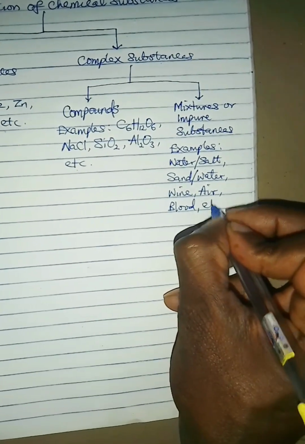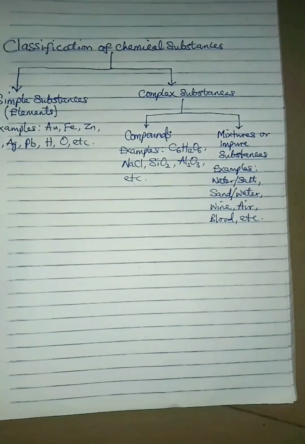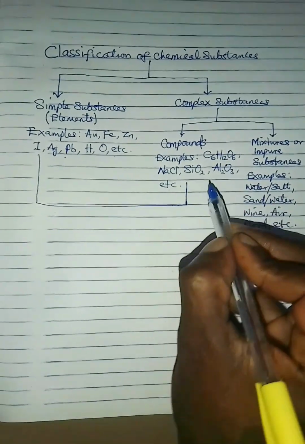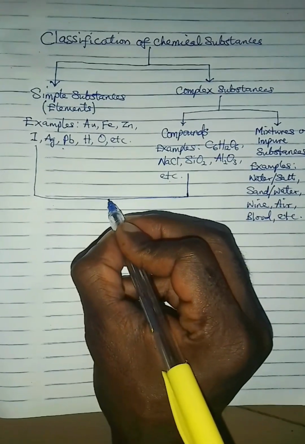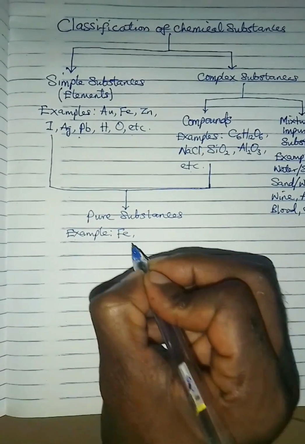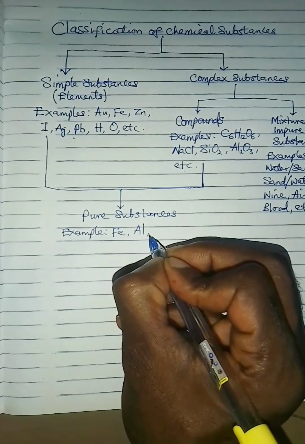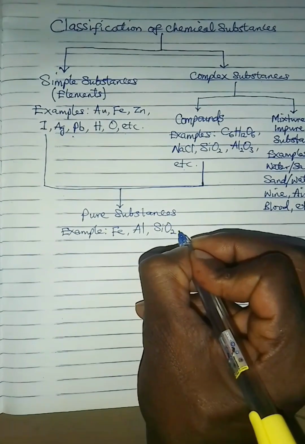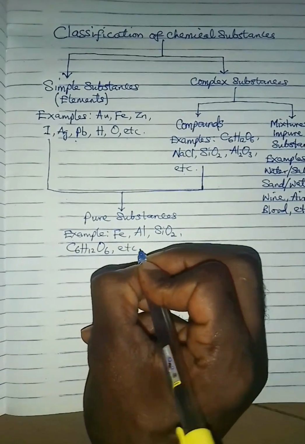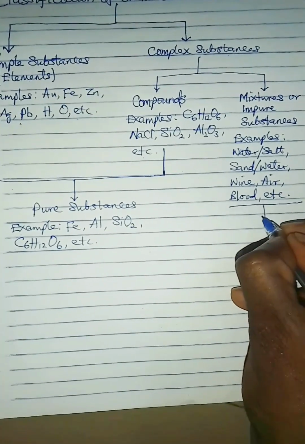Now, there is a class of chemical substance called pure substance, made up of only one kind of particle. This class of chemical substance is called pure substance, which means both elements and compounds are pure substances. For example, iron as an element is pure because there is no other particle in any iron bar. Aluminium like that. Pure sand is made up of just silicon and oxygen as an entity. Glucose, etc.